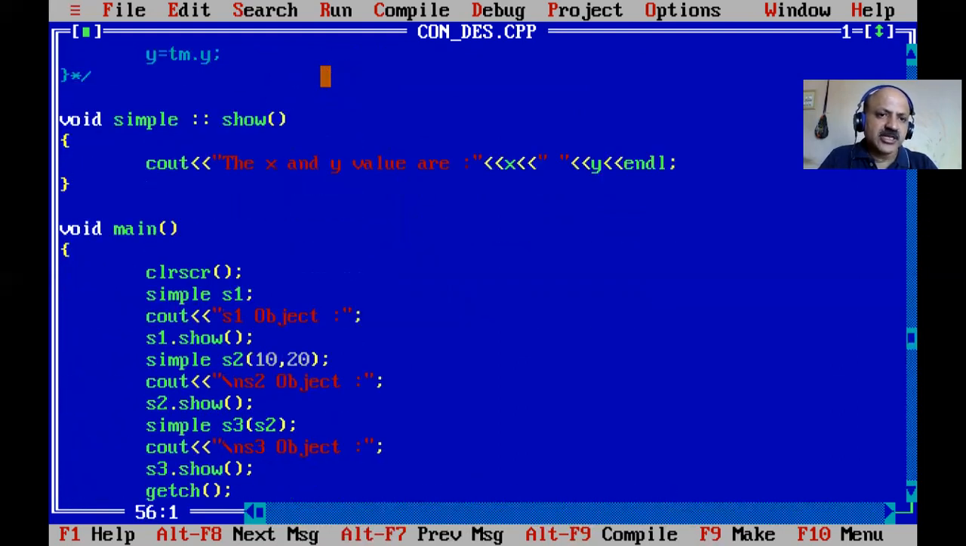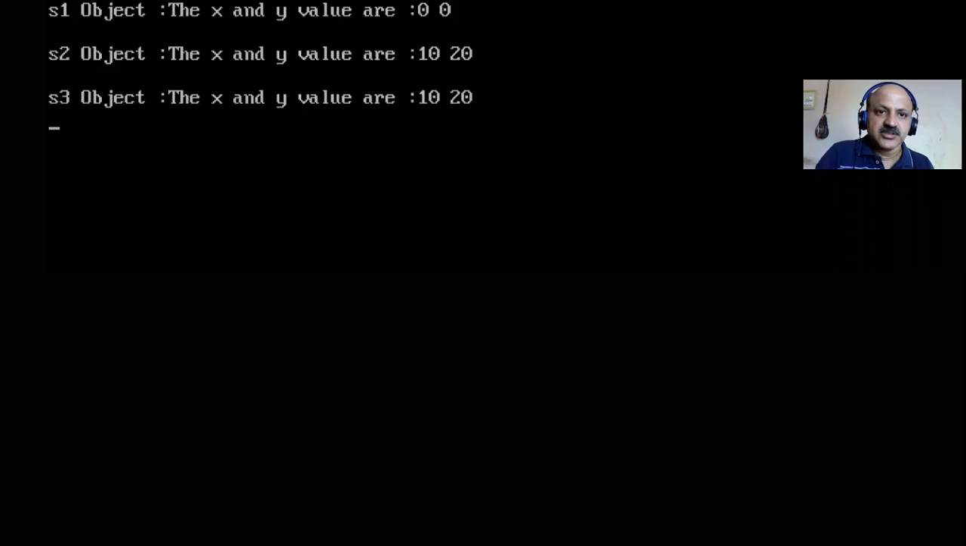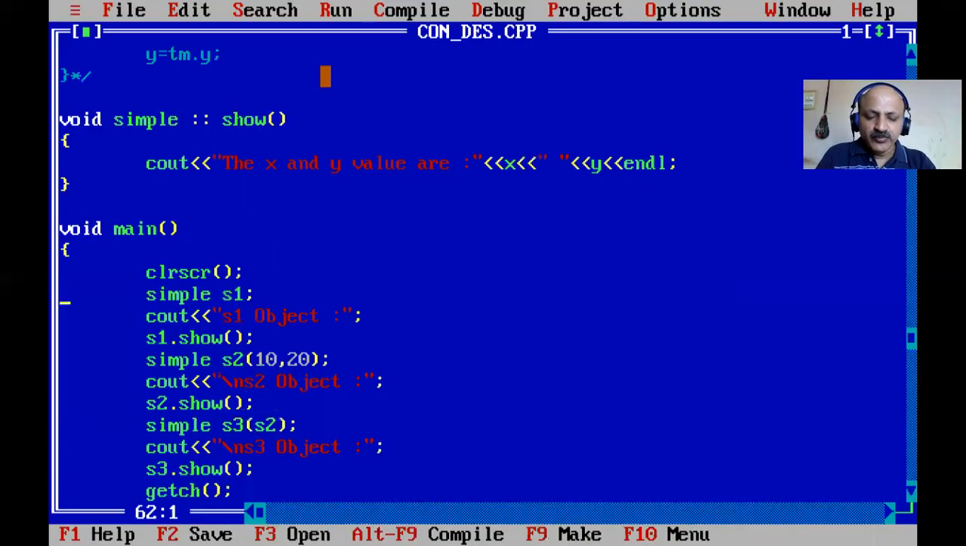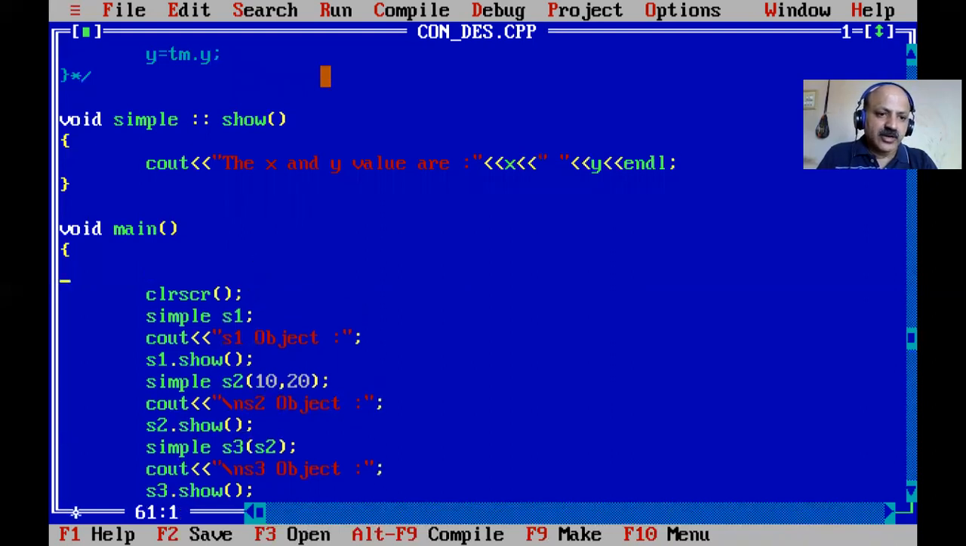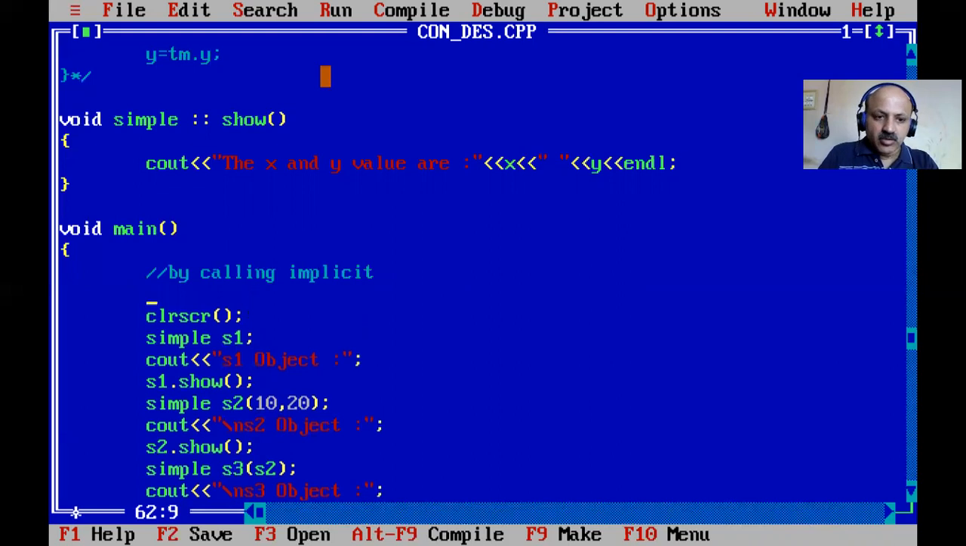Also we can take show as only one line. Now what to do here, first I run this, and there is no error. So let us take it as previously, there is no error. Now there are two types of calling. I just write them for reference in a comment line: calling can be implicit and explicit.